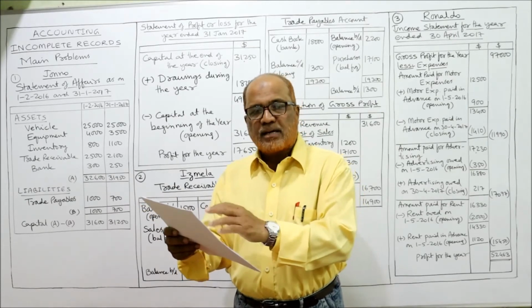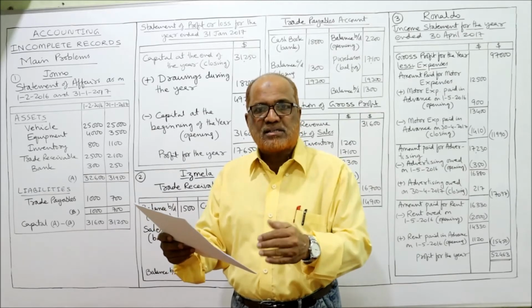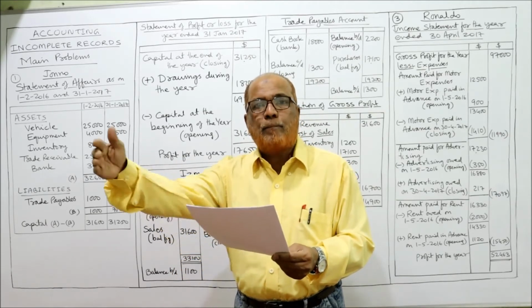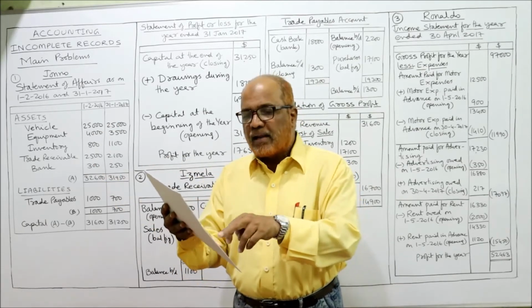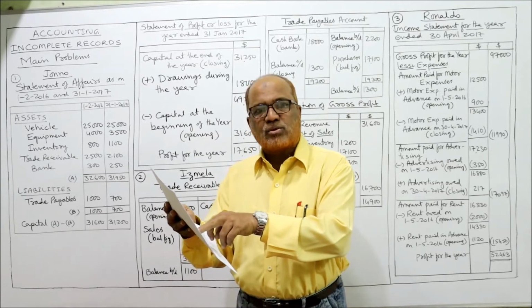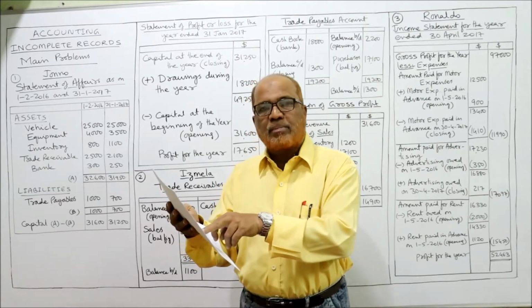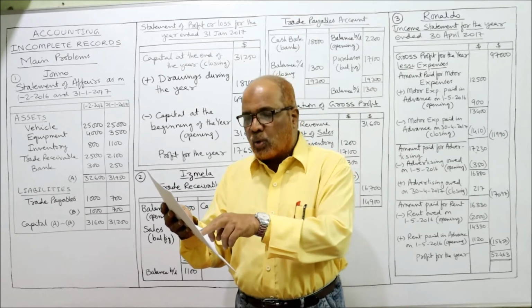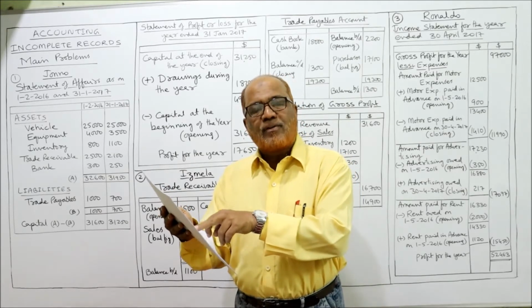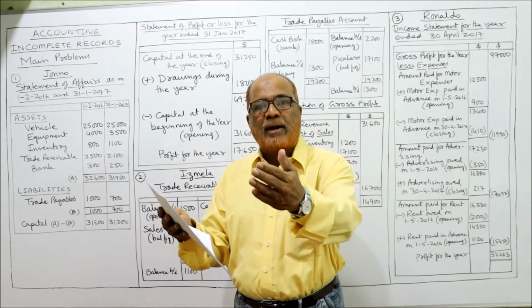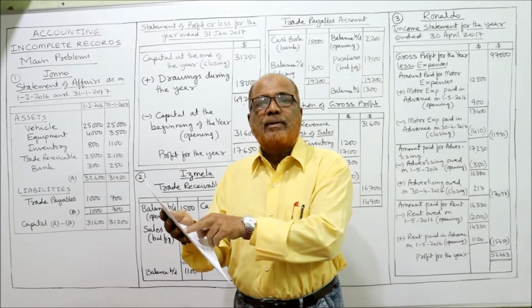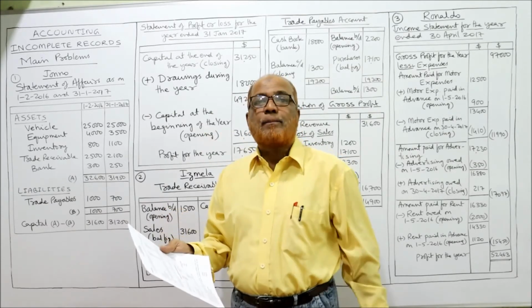So in the bank account, on the debit side we take all receipts, on the credit side we take all payments. The opening balance of bank is 25,000 and cash received from customers is 32,000. Total cash 57,000. From 57,000, payment to payables. The payables are the suppliers.